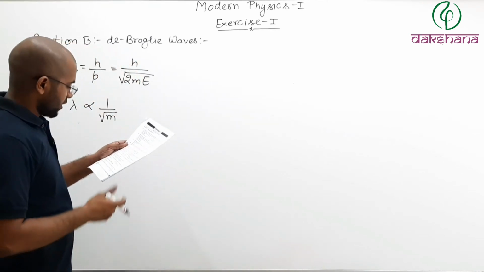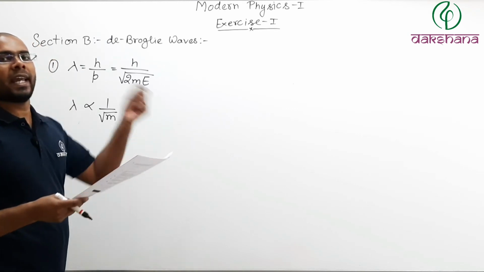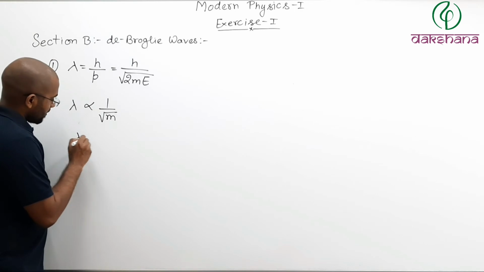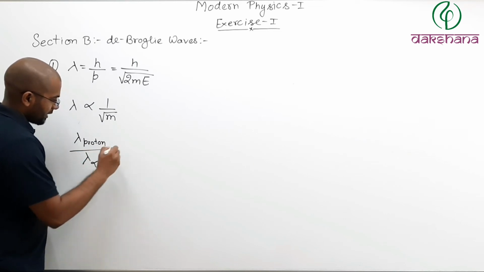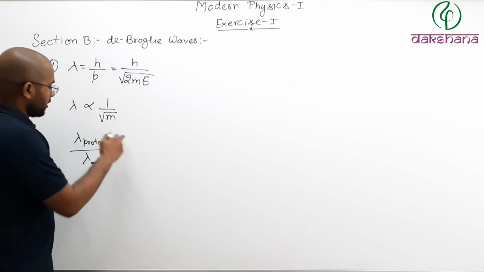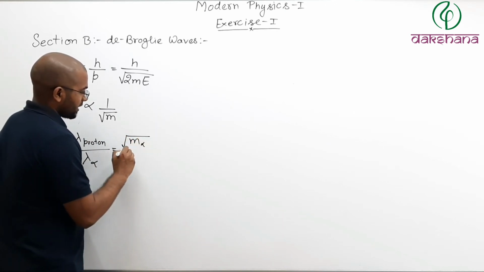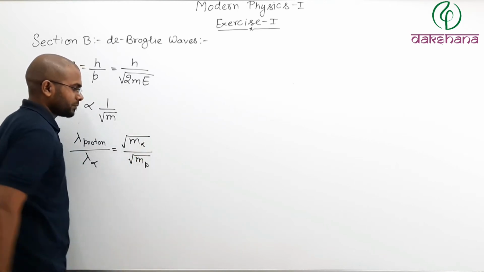If I want the ratio of de Broglie wavelengths of proton and alpha particle, lambda of proton divided by lambda of alpha particle will be equal to, since they are inversely proportional, under root of mass of alpha particle divided by under root of mass of proton.